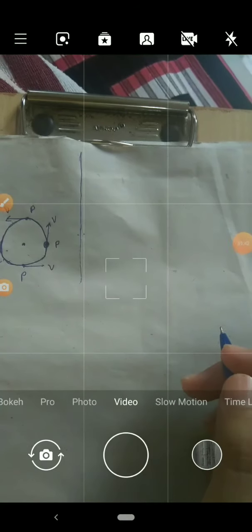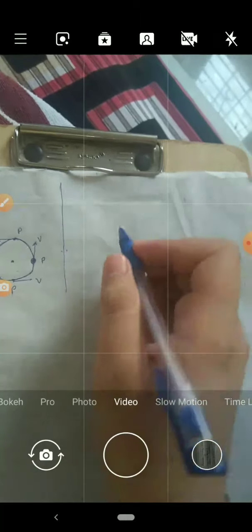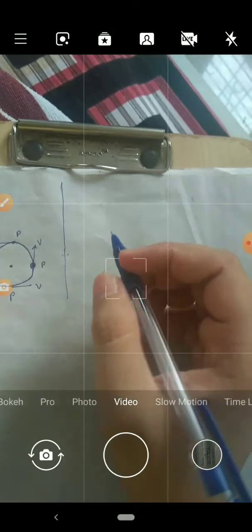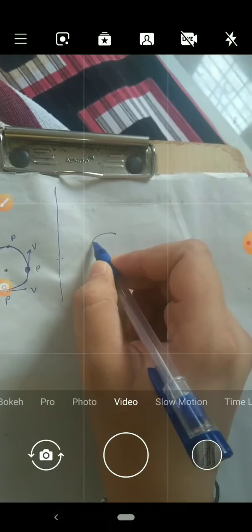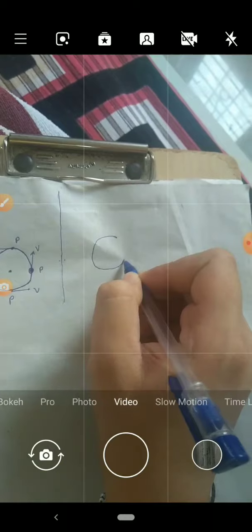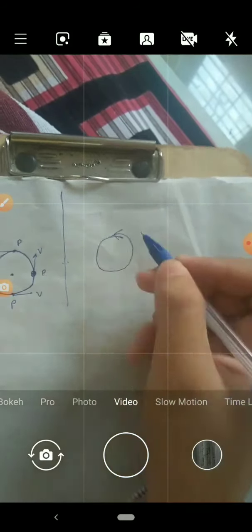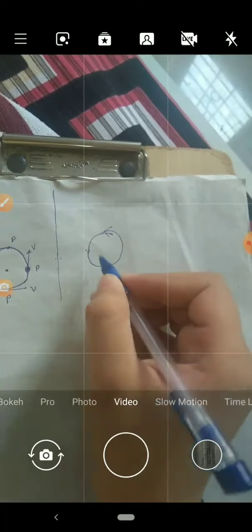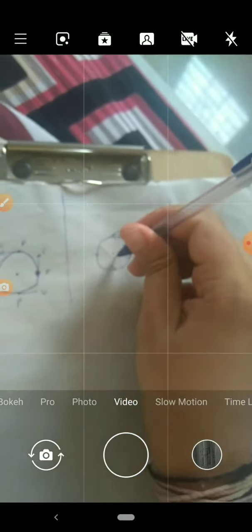According to the right hand rule, when the curved fingers show the sense of rotation, then the outstretched thumb shows the direction of angular velocity, which is the axis of rotation. Now imagine this is the circular path following this sense of rotation, so our curved fingers will look like this and the outstretched thumb will be upward, which is the axis of rotation.